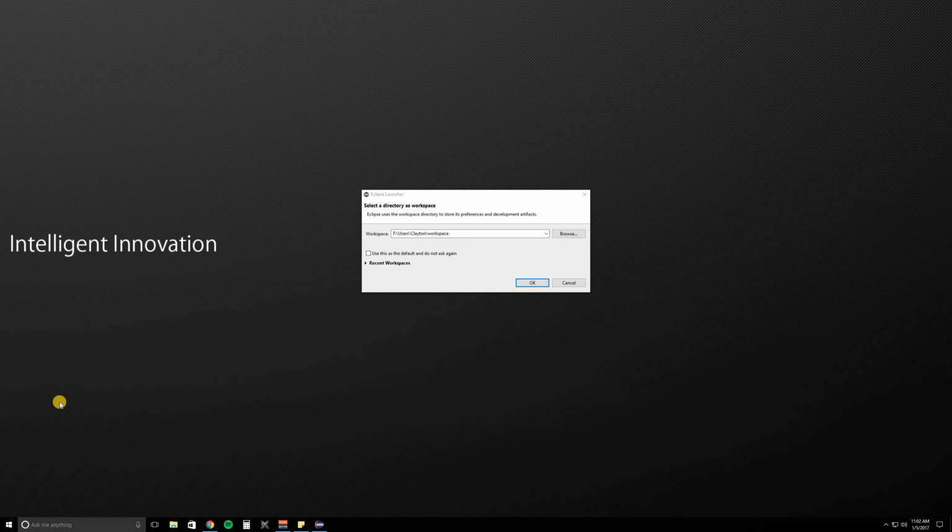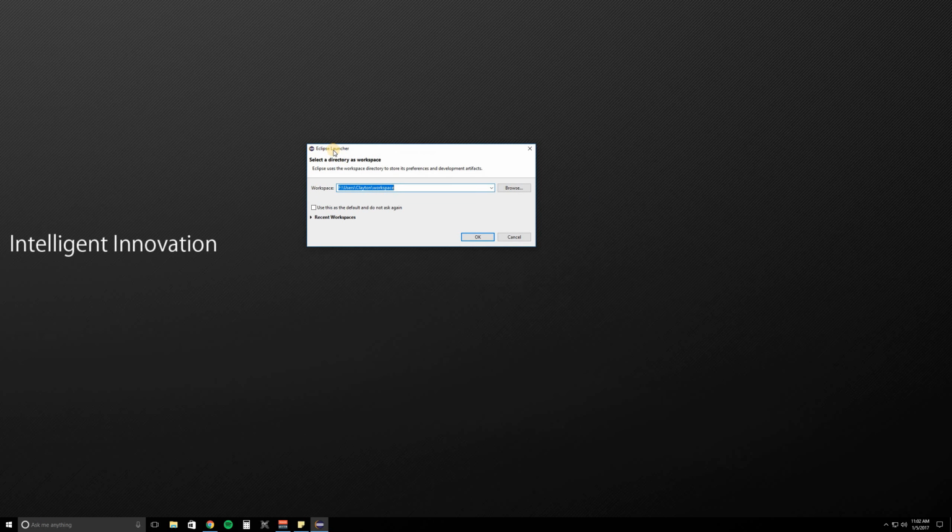So the first thing you're going to do, when you have everything installed and you want to start writing a program, is open up Eclipse just like you would Microsoft Word. If you look on my screen, this is what you're going to be first presented with when you open up Eclipse. All this is, is where you're going to save your work. If you're going to save an essay, you hit Save As in Microsoft Word. Where do you want to save it? We call them workspaces. So this is where I've chosen to have my stuff saved. You can just do the default, or if you have multiple drives, you can save it wherever you want. So I'm happy with this, and I'm going to hit OK.